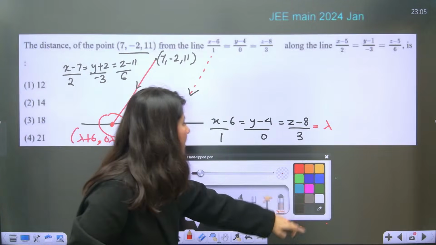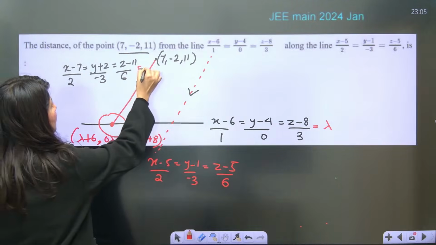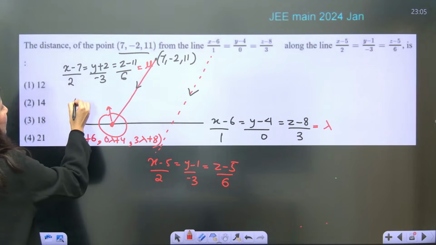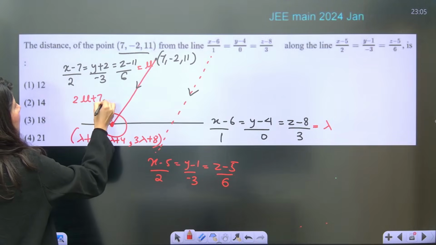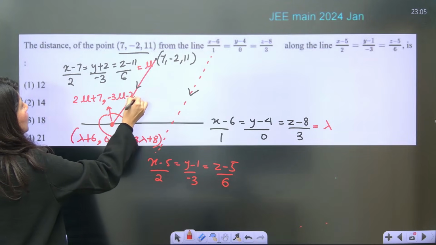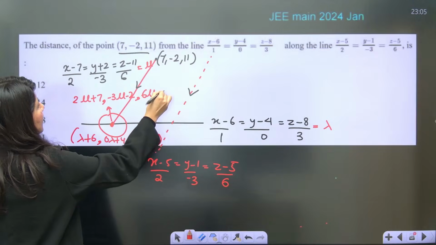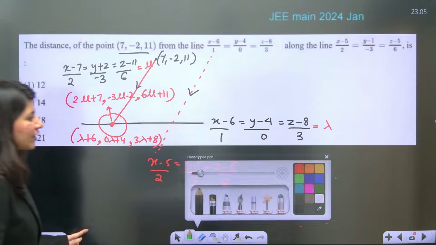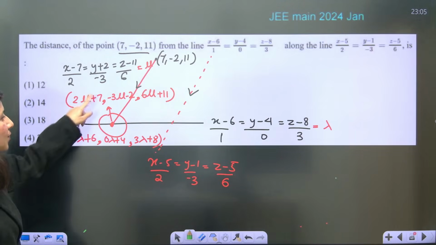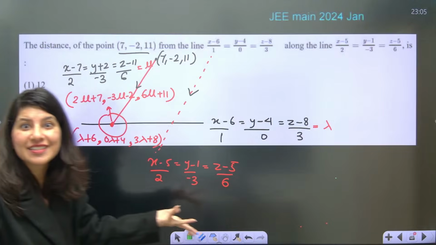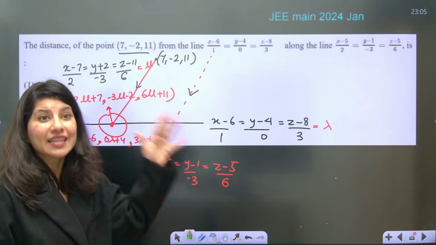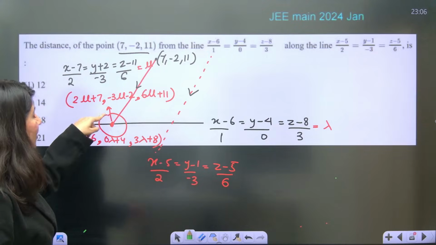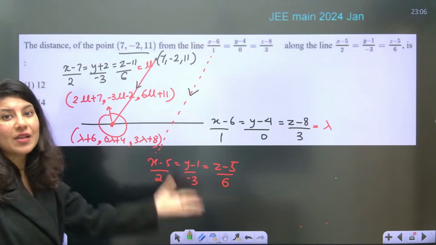Now is the time that we should take this as mu, and a point on this line in terms of mu will be 2 mu plus 7, minus 3 mu minus 2, 6 mu plus 11. Okay, perfect. Now this is one point and this is another point. We just need to equate, get the value of mu or lambda so that we get this point. If we get this point, the distance formula is applicable.